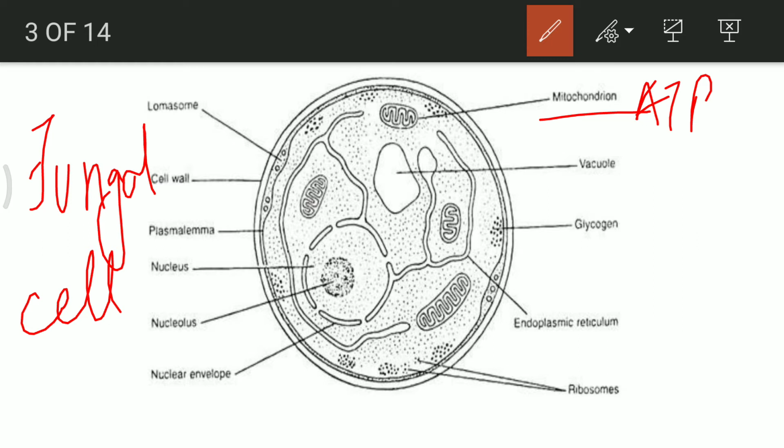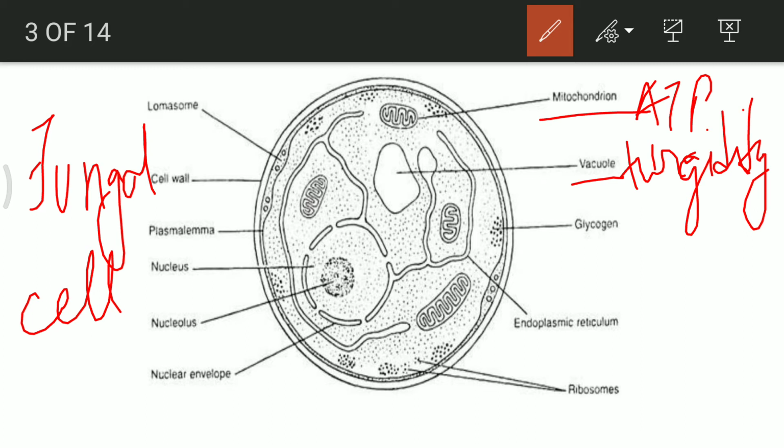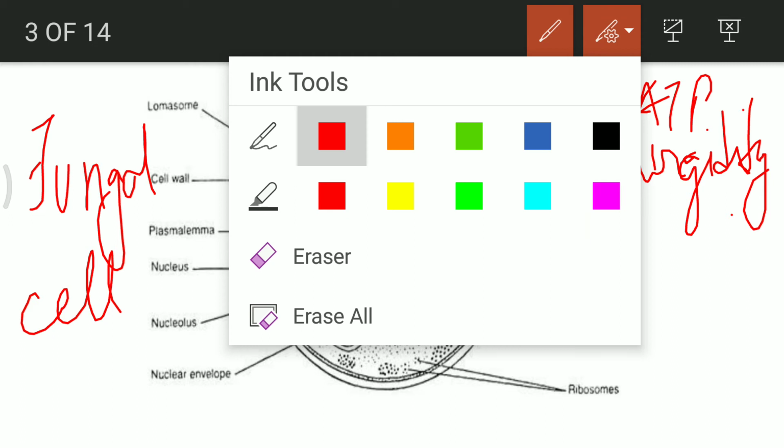Every cell is completely visible, or well expressed, when there is turgidity in case of vacuoles. Function is the same, it will store water. Glycogen is the storage food of the fungi, and since in human beings also it is glycogen which is the storage food product, this created the confusion of fungi belonging to either the animal category or the plant category. So this is a confusion because of which the kingdom fungi was formed.